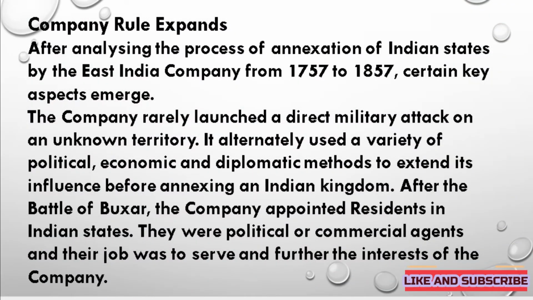Students, in the second part of this chapter, you will learn how the East India Company expanded their rule all over India. If you analyze the whole process of annexation of Indian states by the East India Company from 1757 to 1857, you will come to know that the company rarely launched a direct military attack on any unknown territory. Instead, they used a variety of political, economic and diplomatic methods to extend their influence all over India before annexing the Indian kingdoms.